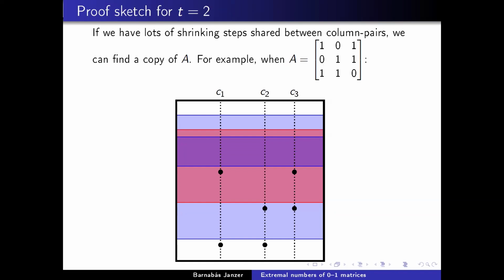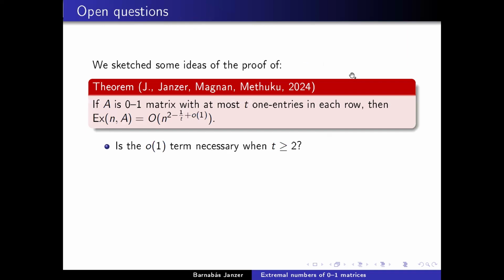But I don't really have time to go into too much detail about explaining how we exactly do that. So instead, I'm just going to summarize some of the open problems. So this is the result we proved about matrices which have at most t one entries in each row. And the most closely related open question is whether or not the little o(1) term is necessary in the case when t is at least 2. As I mentioned, it's necessary in the case when t equals 1, but perhaps that case is somewhat special. There's no example known in the case when t is at least 2.